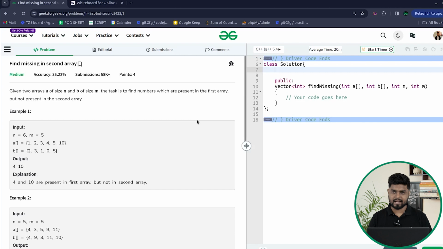In this video, we will discuss the problem find missing in second array. Previously, this problem has been asked in companies like Microsoft and Zoho.